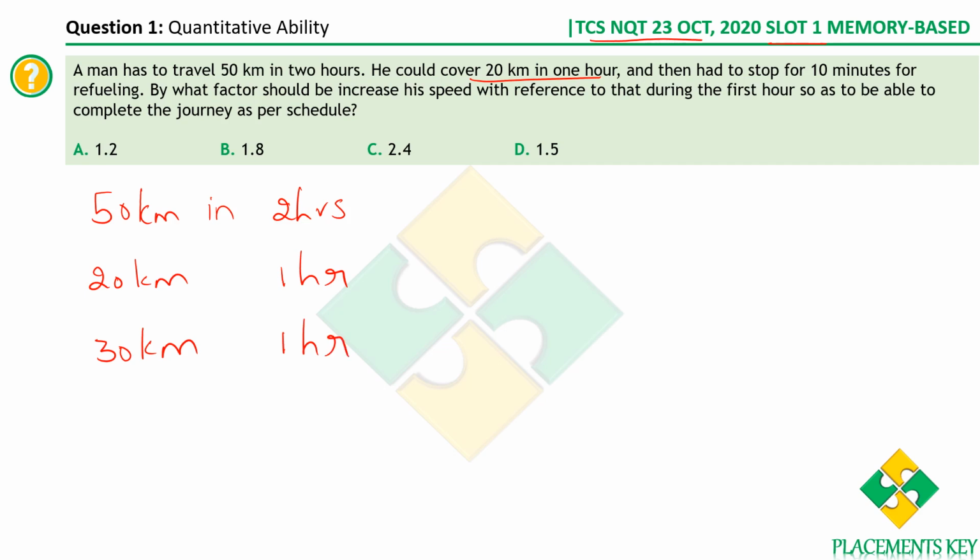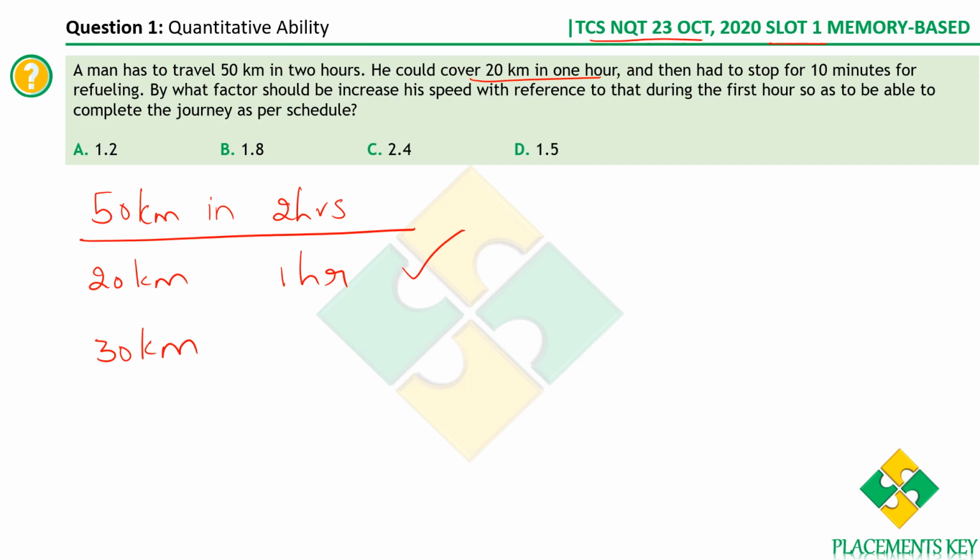Let me repeat, he has to travel 50 kilometers in 2 hours. This is the overall distance and the overall time, and he has already covered 20 kilometers in the first hour. Now the remaining distance is 30 kilometers. The remaining time is supposed to be 1 hour. Now he had to stop for 10 minutes for refueling. So effectively he's not having 1 hour.